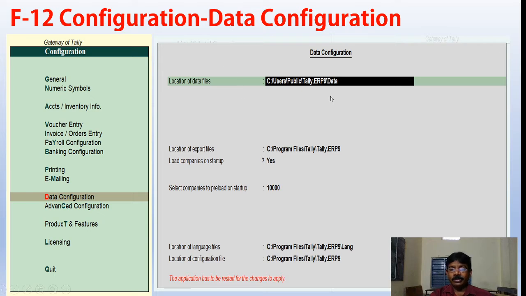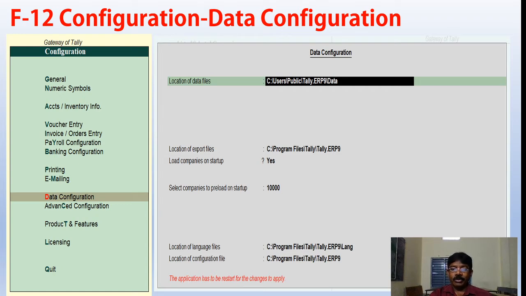Usually all the companies in Tally are not saved with their names. The companies are saved with numbers. If you open the data folder, you will find 10001, 10002, 10003 like that.